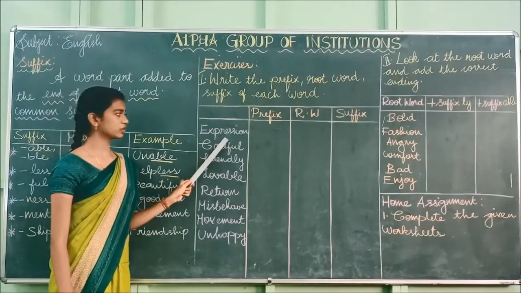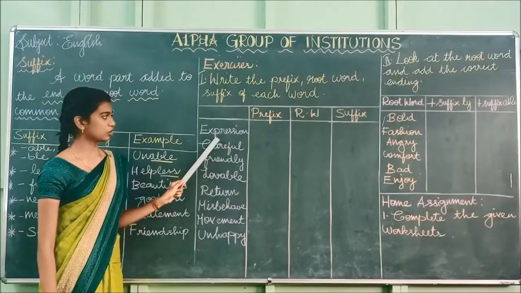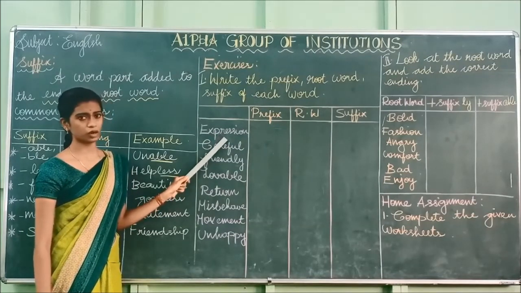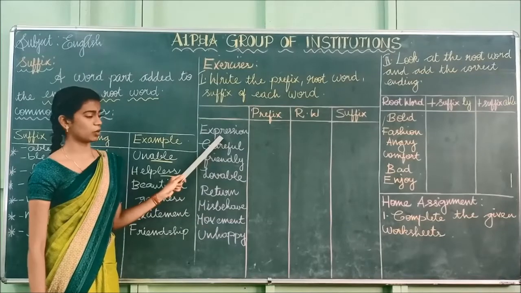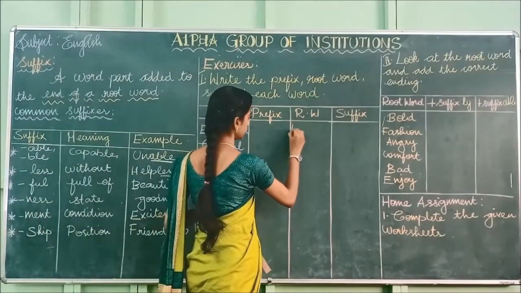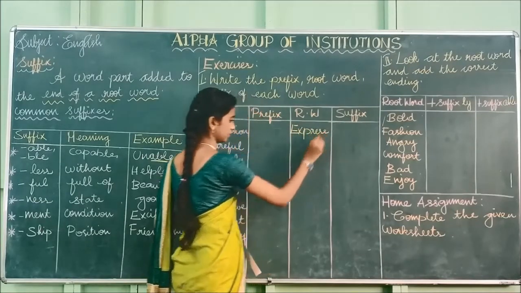What is the first word? Expression. Is there any prefix here? No. What is the root word in the first one? Express, E-X-P-R-E-S-S.